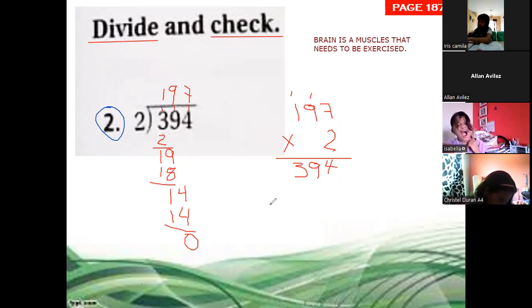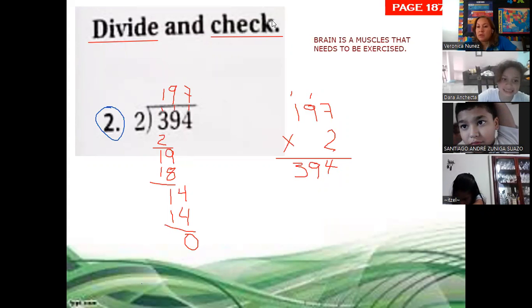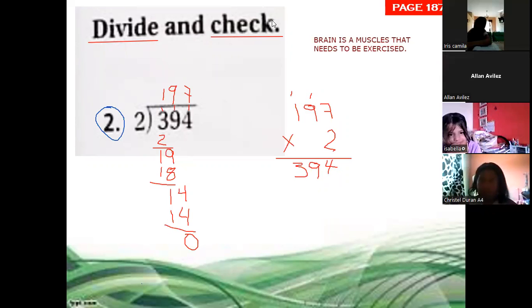See, we had a mistake and we didn't notice. We need to pay more attention. That's what we use checking for, because through checking we are sure if our division is correct. That's the way we check that.